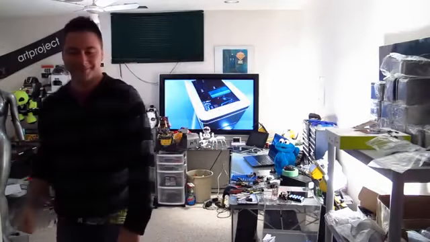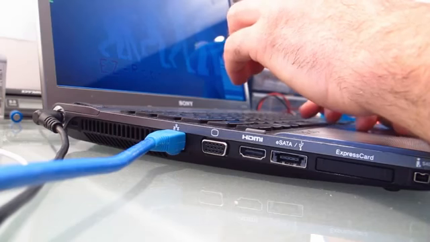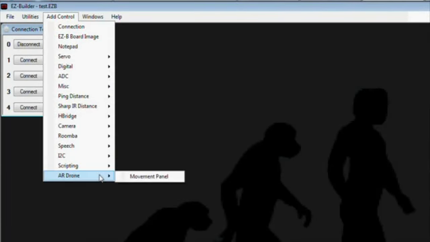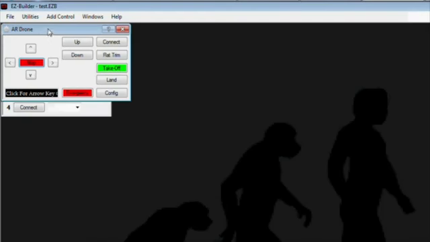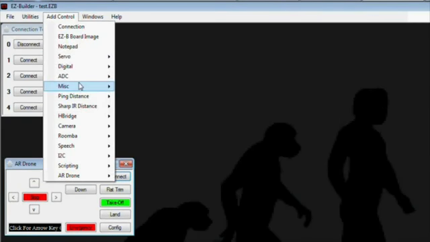Ta-da! To begin using the AR drone with Easy Builder, select Add Control, AR Drone, Movement Panel. This is the way you connect to the AR drone, so there's a connect button there. Press that, and it's going to say disconnect. That means you've connected.